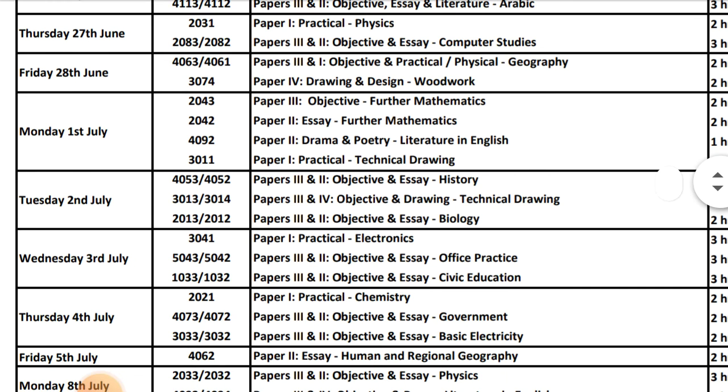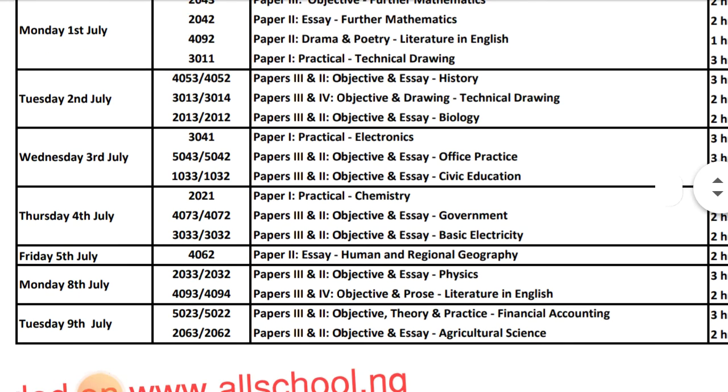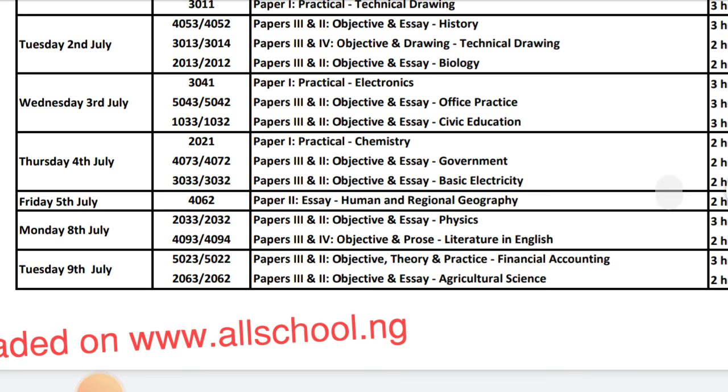Then computer studies, essay and objective. On 28th of June, we will have geography and woodwork. On 1st of July, we have further maths and literature in English. Then on 2nd July, we have history, technical drawing, and biology. Biology will be objective and essay. On 3rd of July, we have electronics and civic education, then office practice.